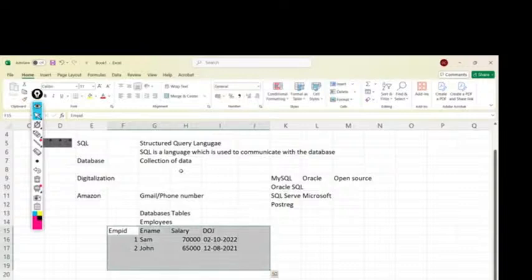So RDBMS in the sense relational database management system. That is, if our tables are related with each other, then we will say that it is following the RDBMS concept. And here SQL is basically using RDBMS only. That is, inside SQL all the tables will be related with each other, which we will see going forward very clearly. So this is a basic idea about what is SQL and what is database.